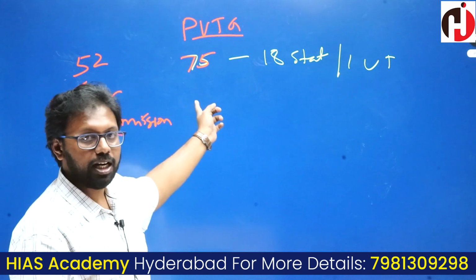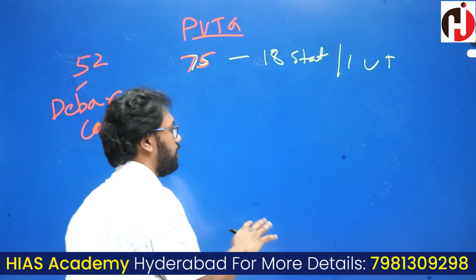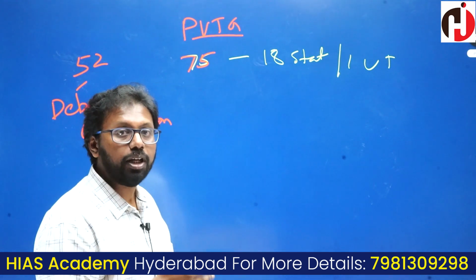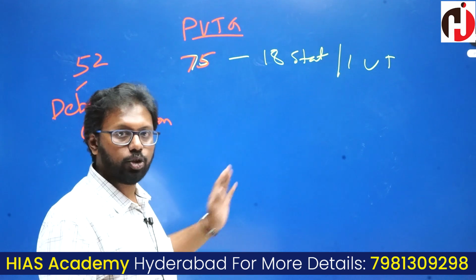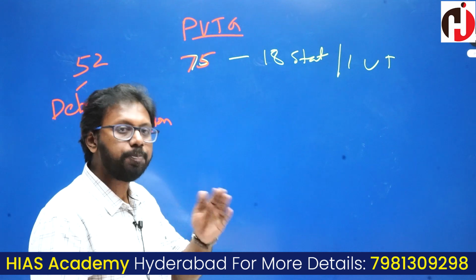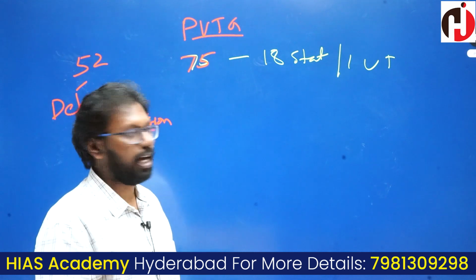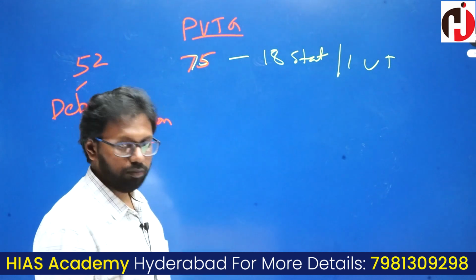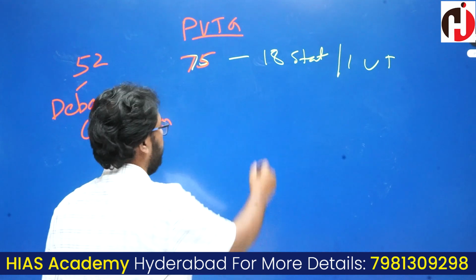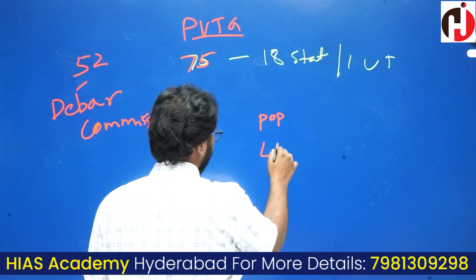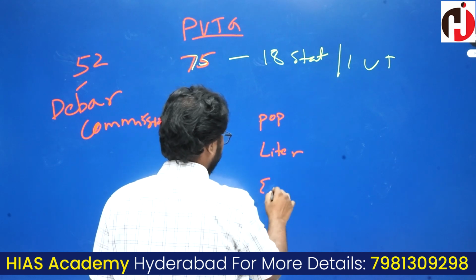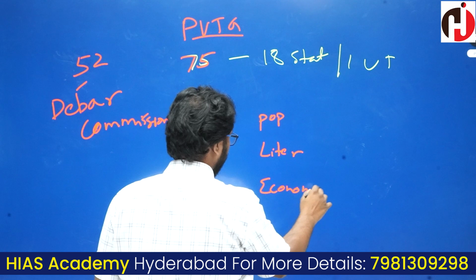Remember, tribal groups are different and particularly vulnerable tribal groups are different. These two are very different, with a stark difference in identifying characteristics. For PVTGs, there are 4 important criteria: population, literacy, economy.